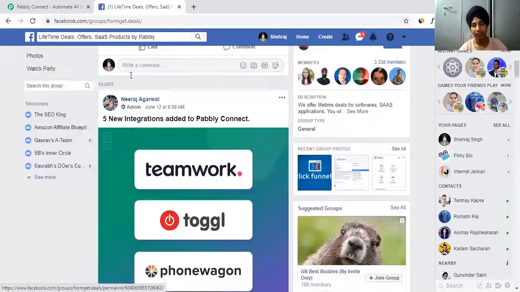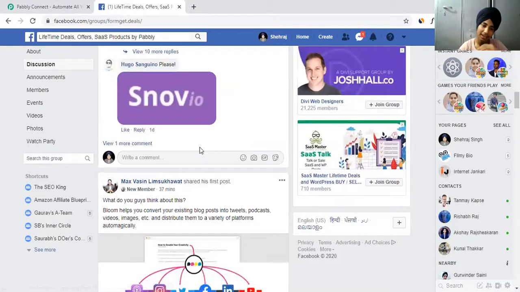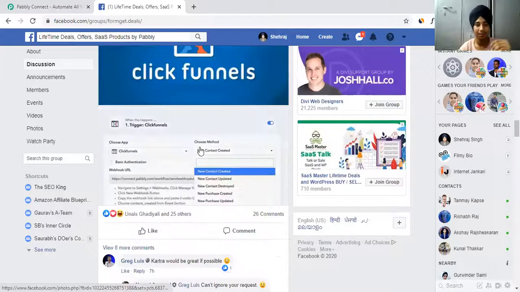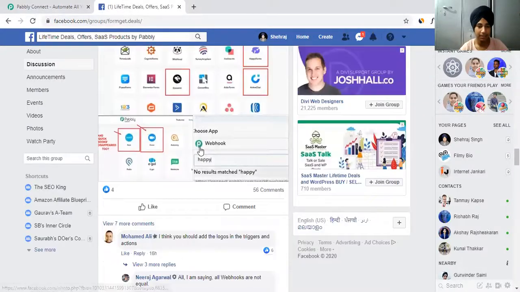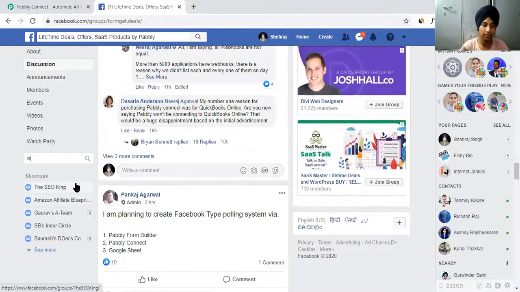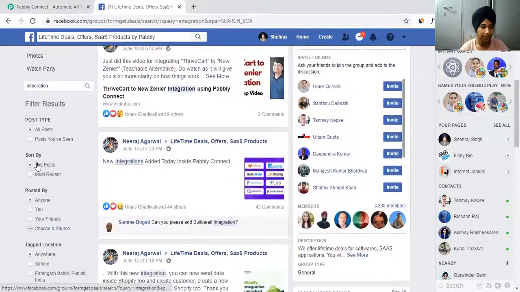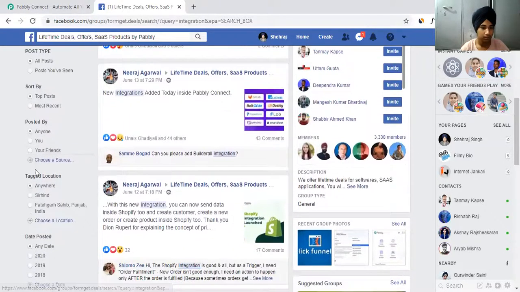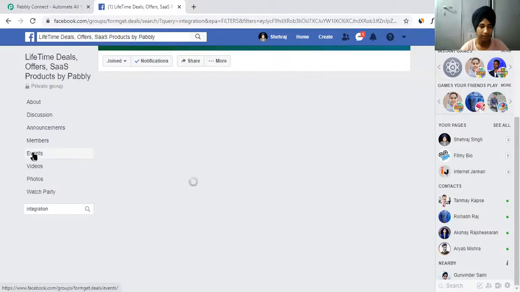So this is their Facebook group. First of all, if you request anything, they are integrating it like anything, guys. I'm just seeing this group: new integration is available, new integration is available, new integration is available. So let me search for integration, and I want the posts by admins, right? My admin is my friend, so my friends, right?